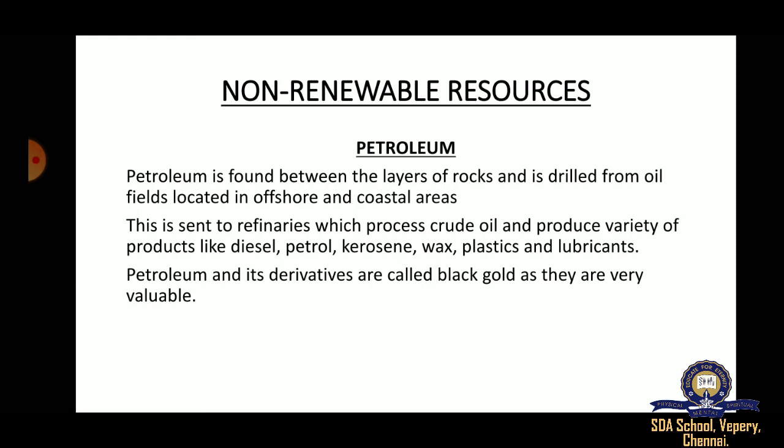All these materials are products of crude oil. Petroleum is called black gold because it is very valuable, like gold. As gold is the most valuable metal, petroleum is the most valuable fossil fuel.